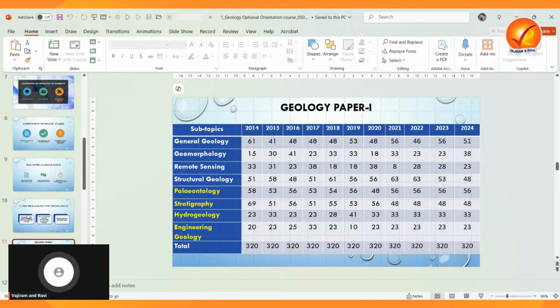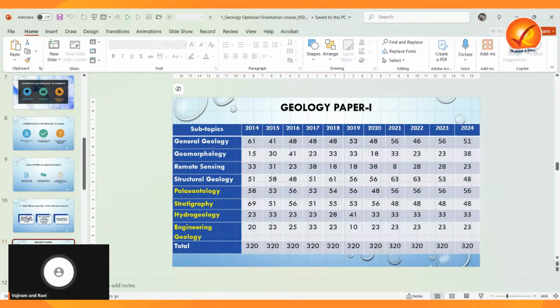Okay, so we can say that general geology and structural geology, if you look at the past 11 years, consistently contribute over 50 marks each year. Paleontology and stratigraphy are also reliable scoring areas, but this pattern should guide your study priorities and revision schedule. So that is the thing.